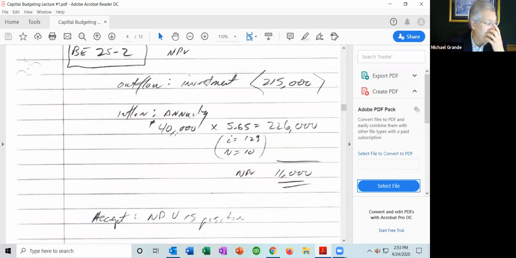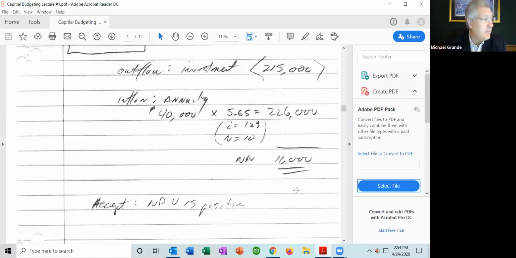So again, $40,000 times 5.65 gives the present value of that $40,000 a year for 10 years, which is worth $226,000. For the net present value, we have an outflow of $215,000 and an inflow of $226,000, so we have a net present value of $11,000. The recommendation is that the company should accept and go forward with the investment, because the net present value is positive.